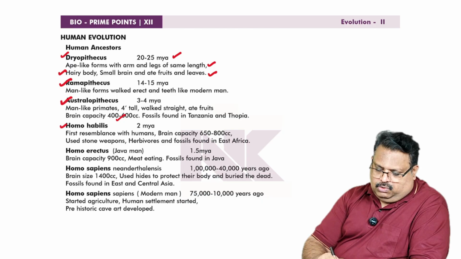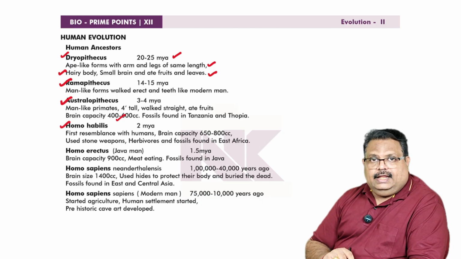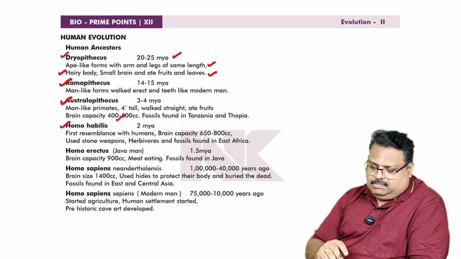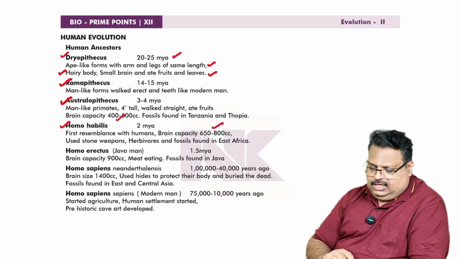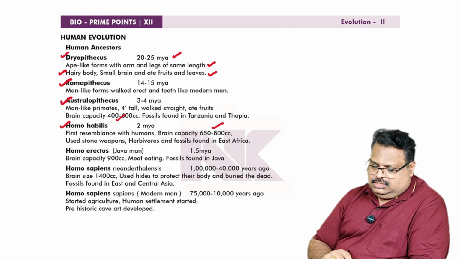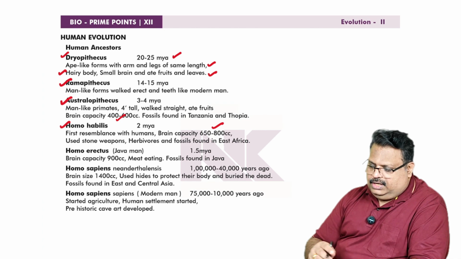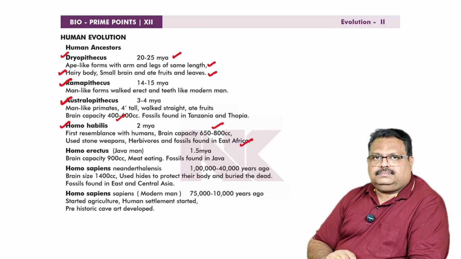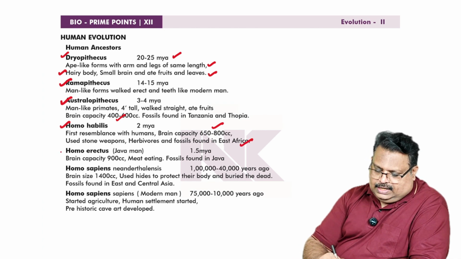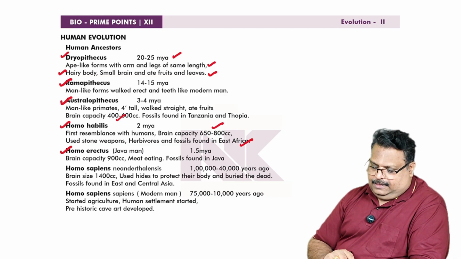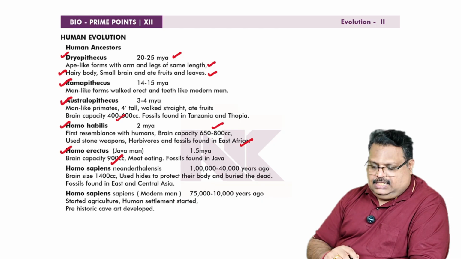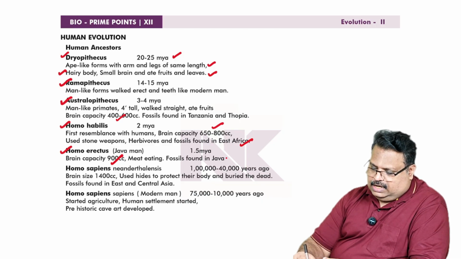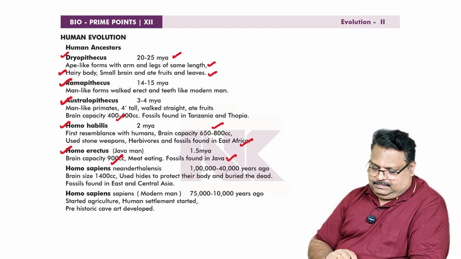Next one is called Homo habilis, around 2 million years ago. First resemblance with humans. Brain capacity 650 to 800 cc, used stone weapons, herbivores, and fossils found in East Africa. Then comes Homo erectus, Java man, 1.5 million years ago. Brain capacity increased to 900 cc, meat eating, and fossils found in Java. That's why they were called Java man.